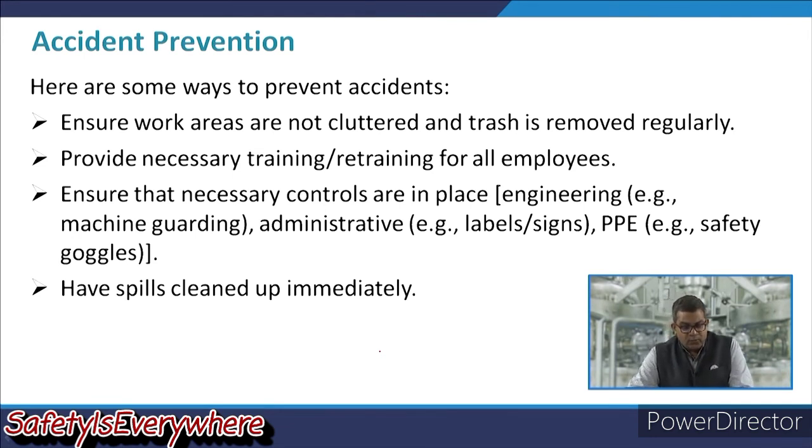Now, here are some ways to prevent accidents. One is to ensure the work areas are not cluttered and trash is removed regularly, because this leads to good housekeeping. Now, provide the necessary training and retraining of all employees. Now, ensure that necessary controls are in place, like machine guarding, etc. Administrative controls should be well in place, like labels, signs, placards, etc. The personal protective gear should be in place, like safety goggles, masks, etc.